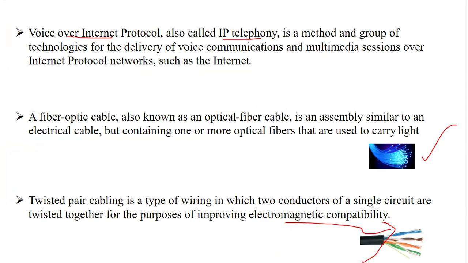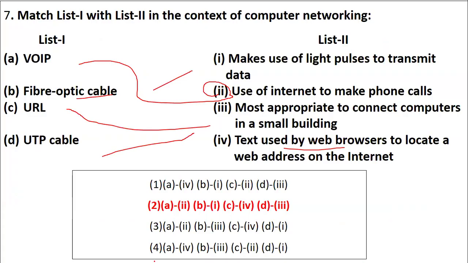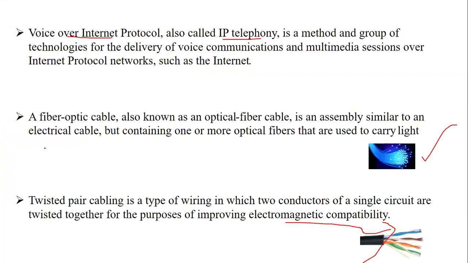Is it clear? These are certain concern areas and factual areas, so it is very important that you know this very well. Now, what exactly did we study? UTP stands for unshielded twisted pair cable. You can see over here it is twisted, right? Unshielded twisted pair cable. Whereas VoIP, as I said, is voice over internet protocol. You should know the acronyms and what exactly they mean. It is very important.